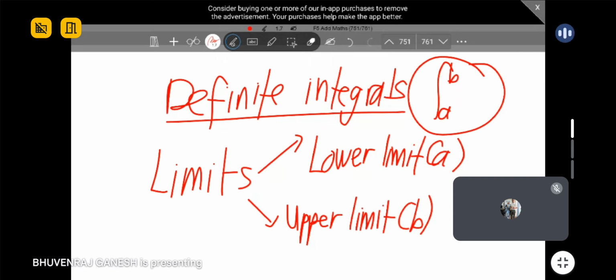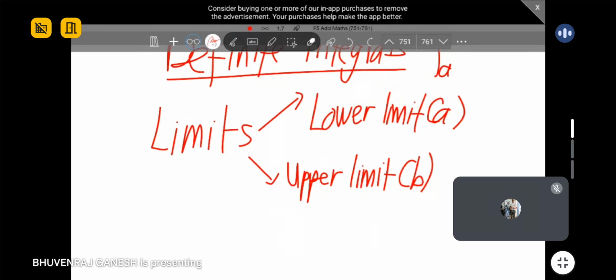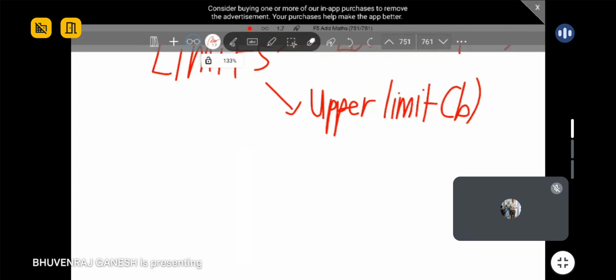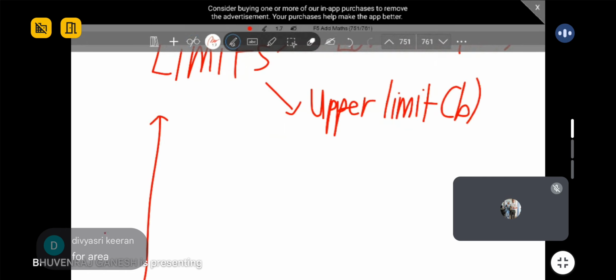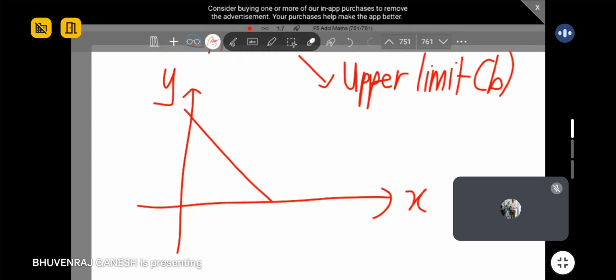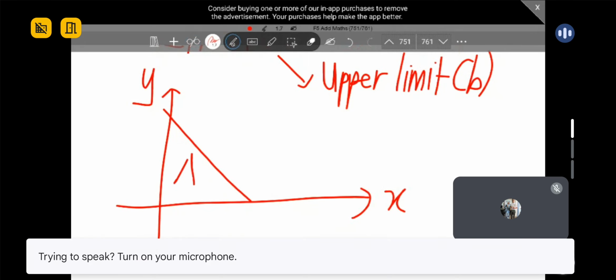Okay. So how do we actually apply this? Macam mana kita aplikasikan yang ni? Basically is in terms of area. We want to find area. Okay, yeah. So guys, imagine this. Let's say I got one graph. Okay, first we start with straight line. Guys, straight line graph like this. I want to find area A.